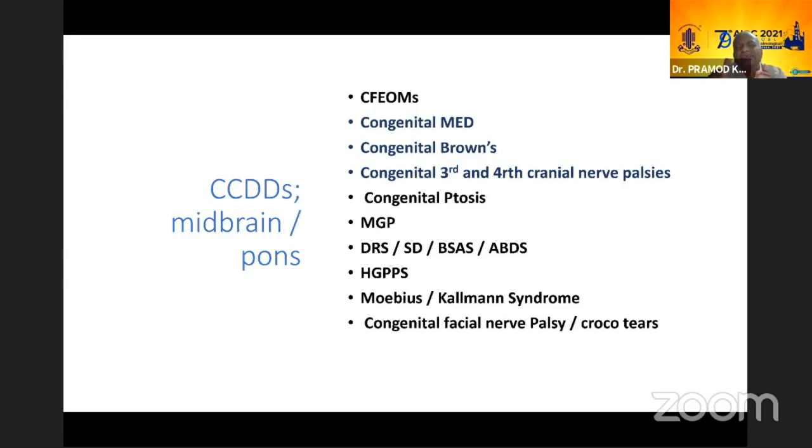These are syndromes which are like DRS. They share features with DRS, and they also have middle ear, inner ear problems, the empty cavity syndrome. So they also have a lot of issues with hearing. And quite often, as you know, DRS is associated with hearing problems. Then you have horizontal gaze palsy and progressive scoliosis. These cases are quite interesting because the scoliosis may not be there when the child is young, or it comes actually later.